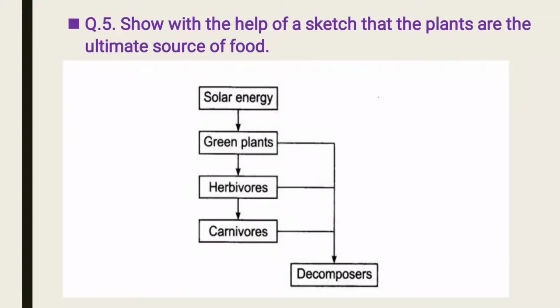Now herbivorous animals eat plants and get energy. Now carnivorous animals eat herbivorous animals and get energy. Now the remains of green plants, herbivorous animals and carnivorous animals mix with the soil and are decomposed by the decomposers present in the soil and make the soil fertile.